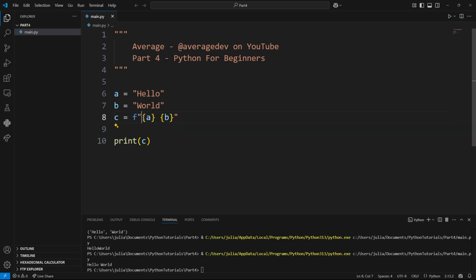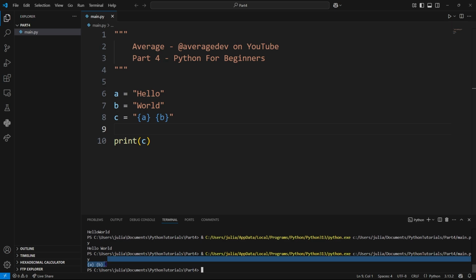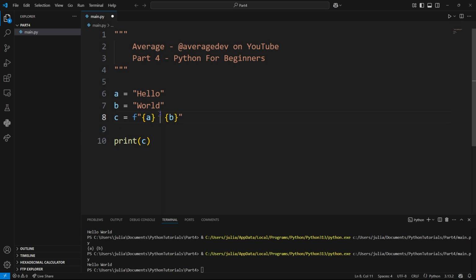So these are essentially placeholders, but only when this F letter is present directly before a string literal. So if I were just to do this and we printed C, we would get it literally. Now, if I were to put an F here, we are no longer getting the literal sense of it, but we are getting references to variables. Obviously, I can still put whatever kind of text I want in here, and it'll work. Literally, just inside of curly braces, it will not. And what if I wanted curly braces to work? Well, I could just simply do 2 of them. And as you can see, nesting them will return the value inside.